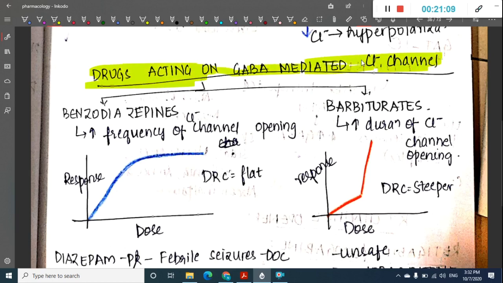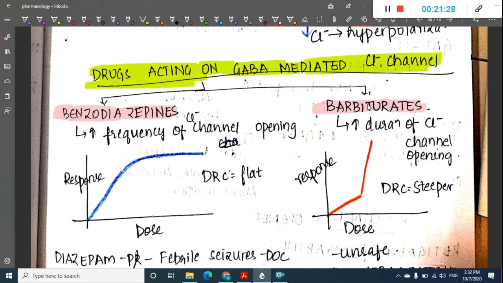The first group of drugs are benzodiazepines. Benzodiazepines increase the frequency of opening of chloride channels, whereas barbiturates increase the duration of opening of chloride channels.